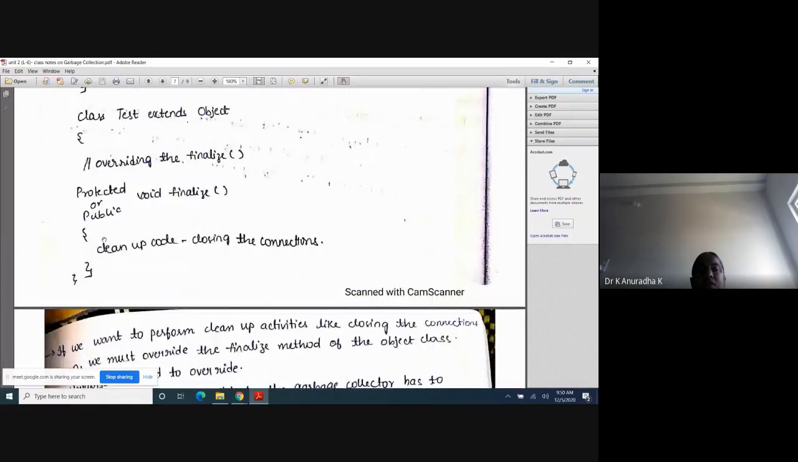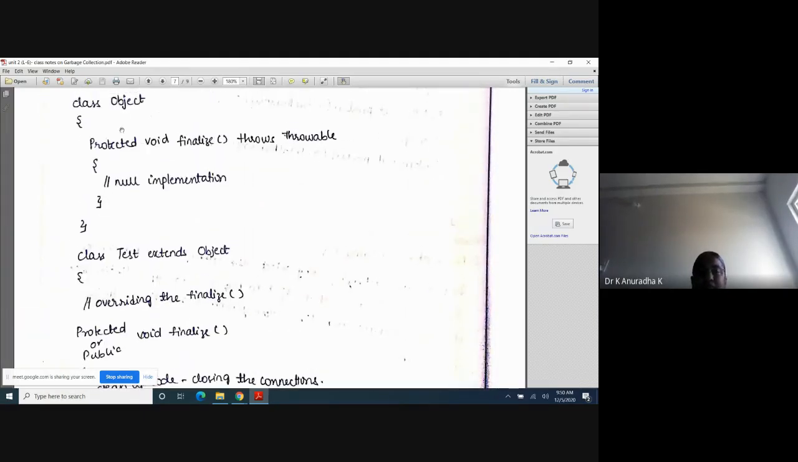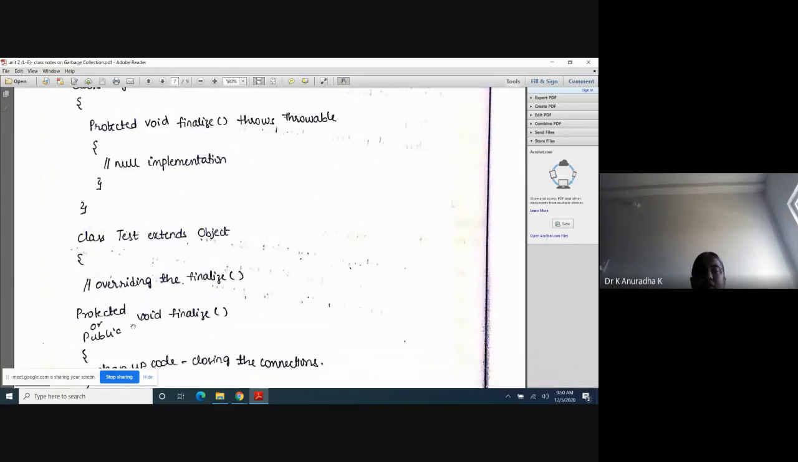Next, to know: every class in Java extends the Object class by default. That's why when you write class Test, it extends the Object class. What is the meaning of extends? Already explained in inheritance. So the Object class methods are inherited to this class Test. Through this extends, all the members of the Object class are inherited to this class Test. The finalize method is there in the Object class, that's why the finalize method is inherited to this class. But I already explained the overriding concept in inheritance. Suppose if you want to take the Object class finalize method, you take.